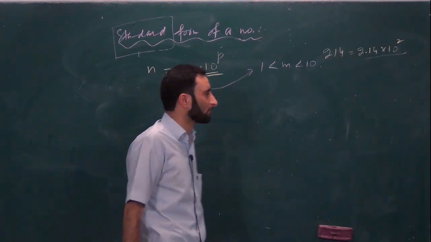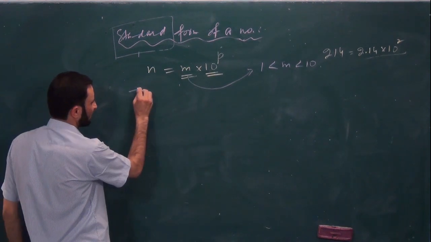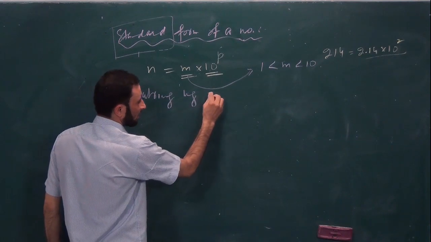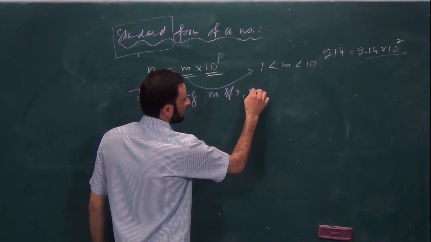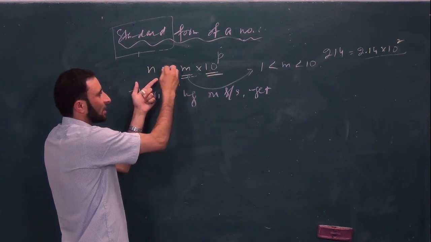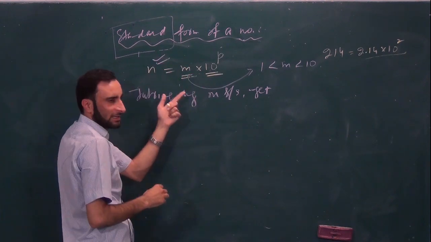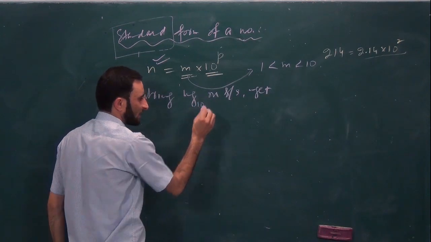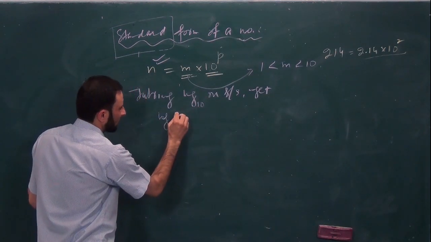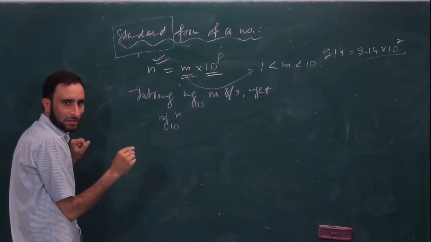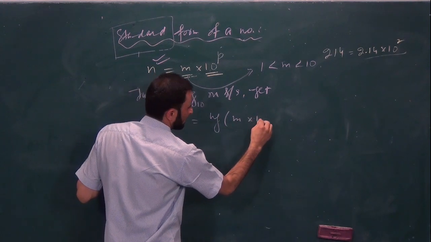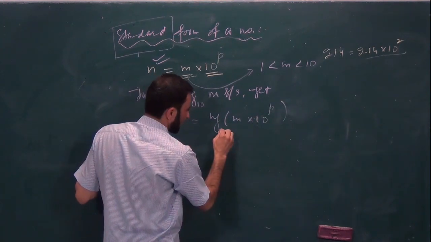So it depends upon it. Now taking log on both sides, ये जो क्वांटिटी आपके पास स्टैंडर्ड फॉर्म में है, इसमें हम लॉग लेंगे both sides. You can take it to the base 10, there is no problem. Got it? So we can write log of n to the base 10 will be equal to log of m multiplied by 10 to the power p under the base 10.